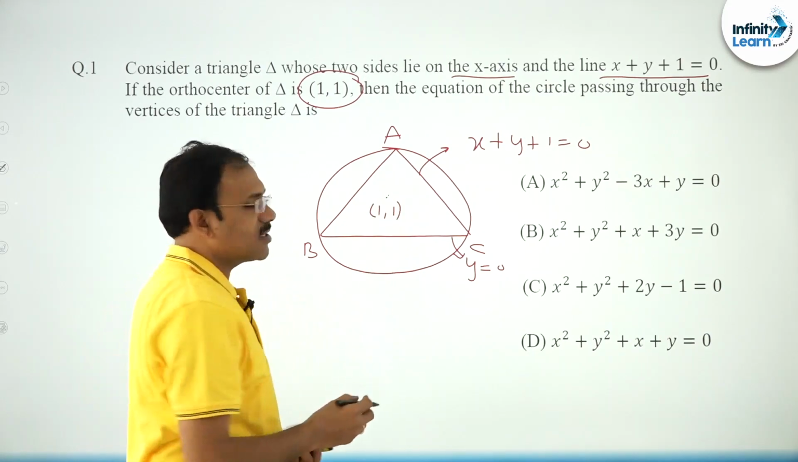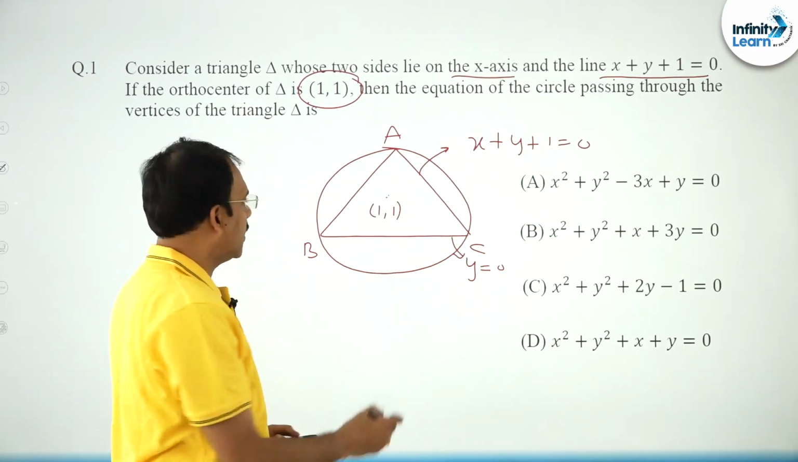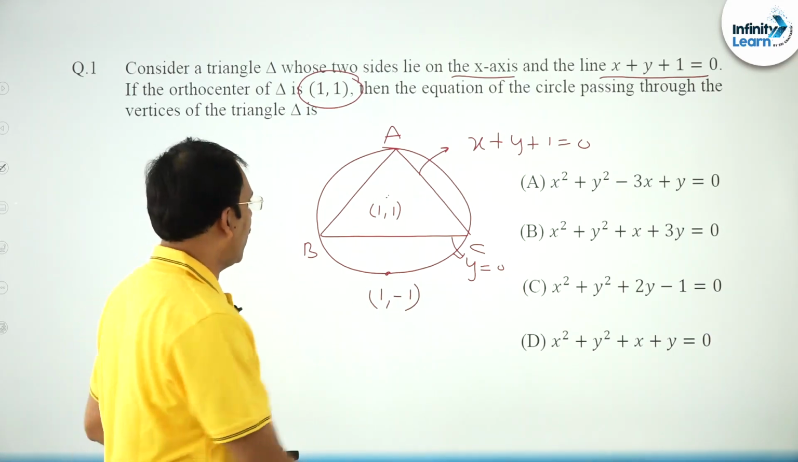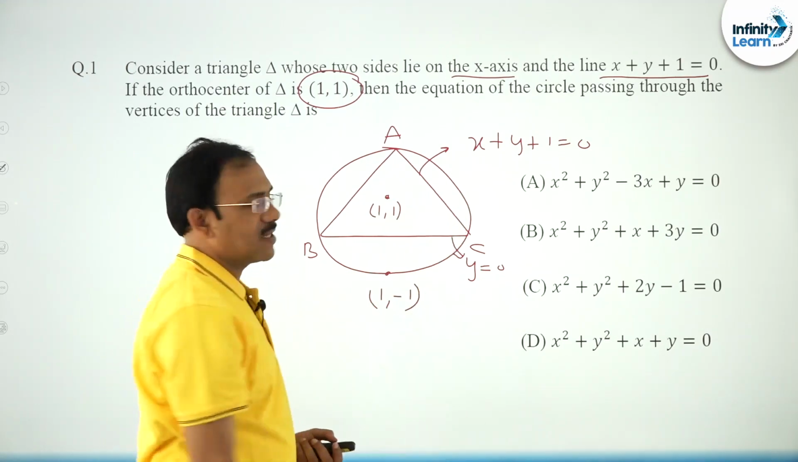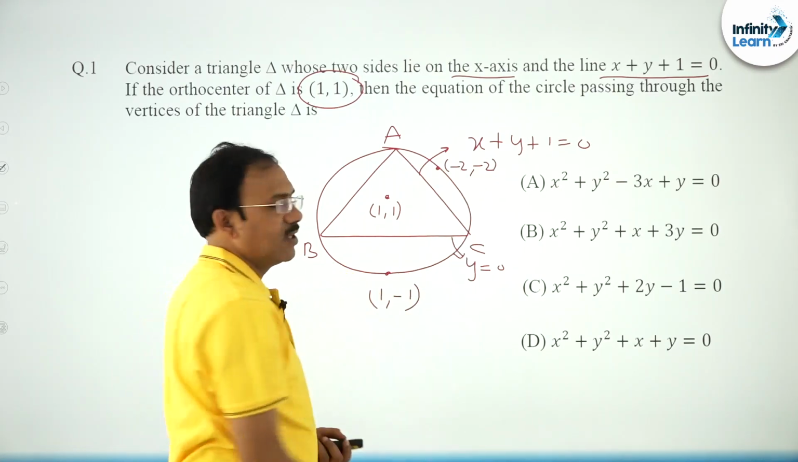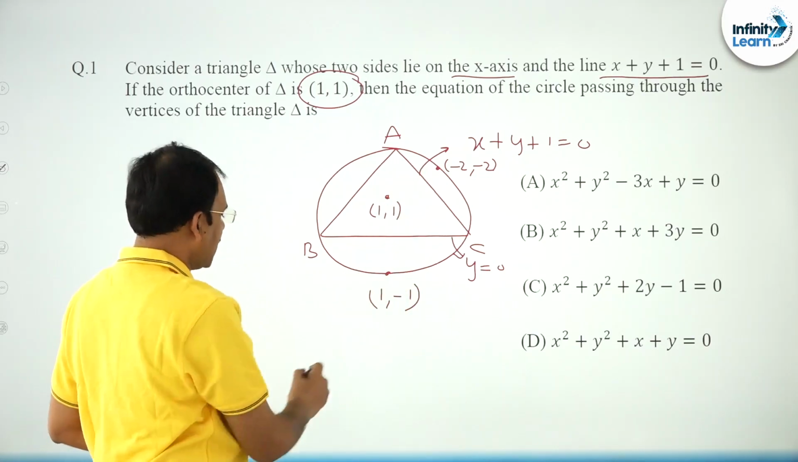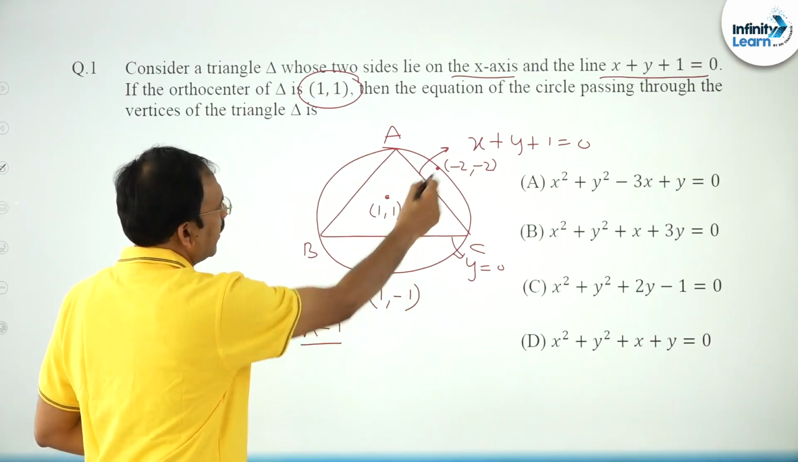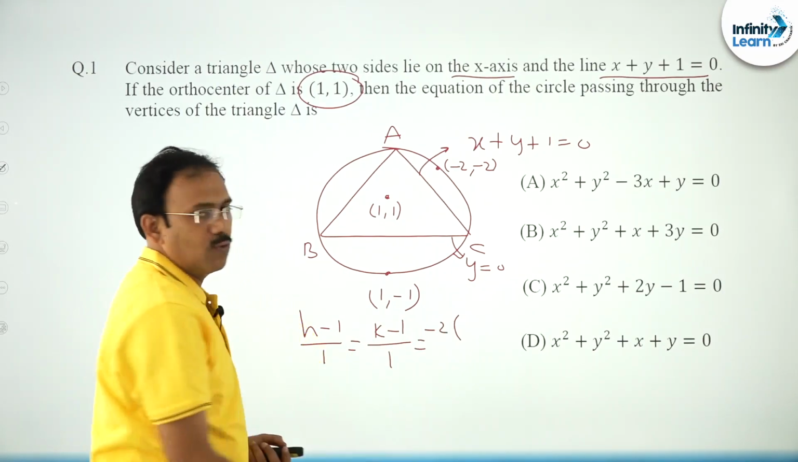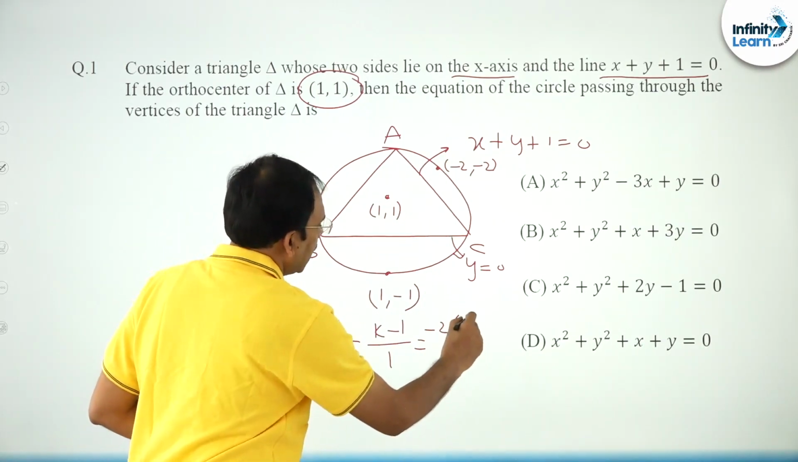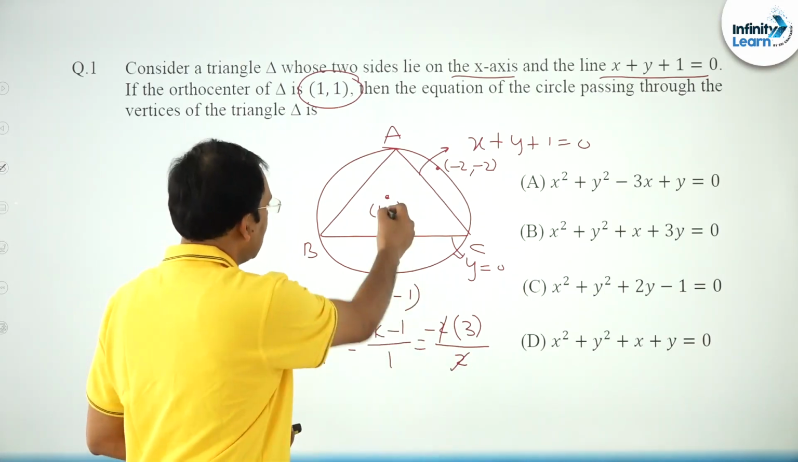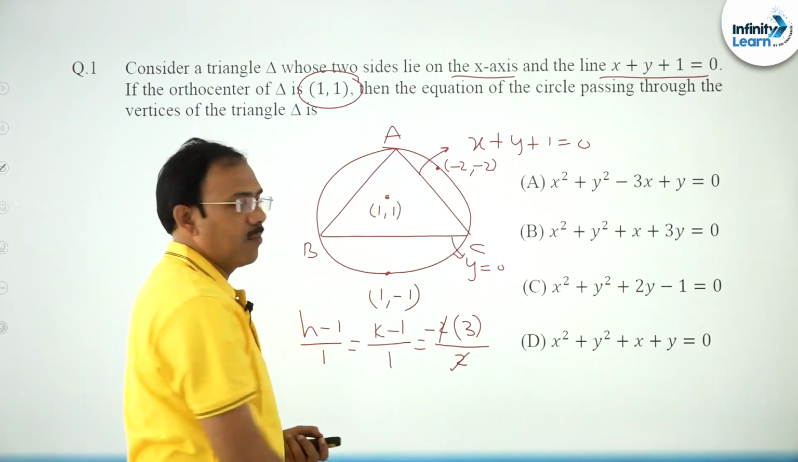The image of (1, 1) about the x axis is going to be (1, minus 1). In the same way, the image of (1, 1) about this line, you can find, is going to be (minus 2, minus 2). I think you know how to find the image. Let it be (h, k). Then (h minus x1) by x coefficient is (k minus y1) by y coefficient is minus 2 into, substituting (1, 1), you will get 3 by a squared plus b squared, which is 2. From this you will get this point as (minus 2, minus 2).